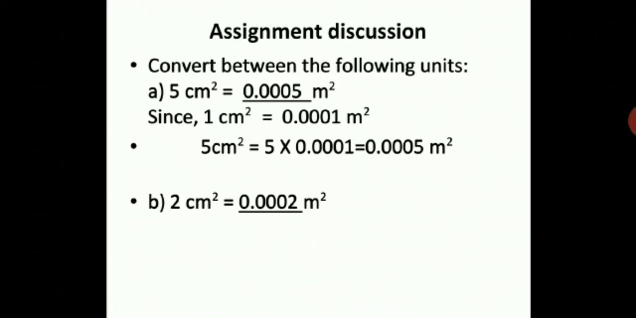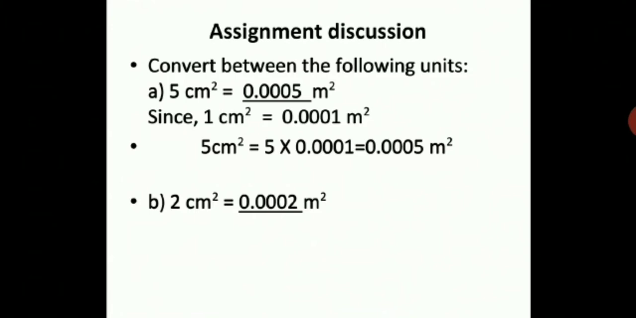So you have to convert 5 centimeter square to dash meter square. You just need to multiply by the factor 0.0001. When you multiply, you should get the answer 0.0005 meter square. So this is very simple. You just have to multiply by the conversion factor which we discussed in the previous session. Similarly, you should try the next question.